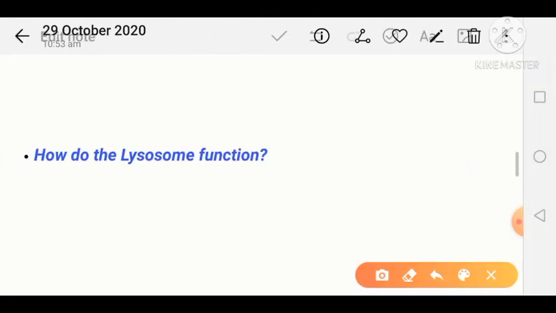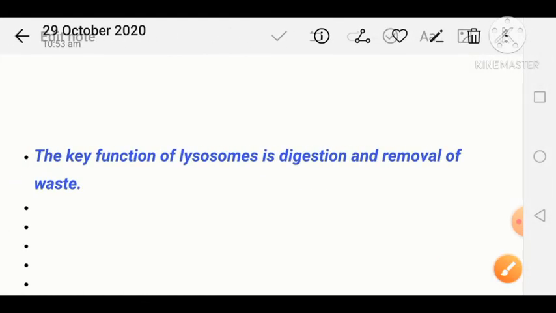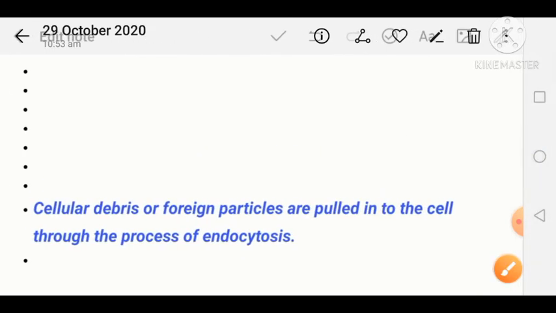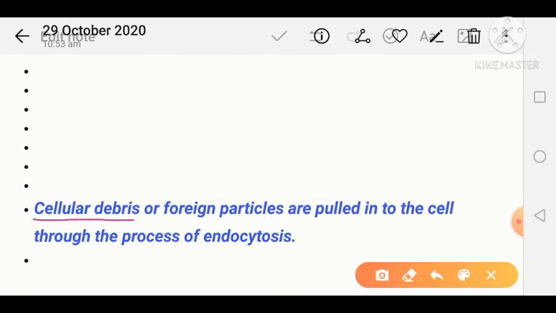Now we'll discuss some other functions of the lysosome. Lysosomes play an important role in cell digestion and removal of waste material. Cellular debris or foreign particles are pulled into the cell through the process of endocytosis. Now try to understand endocytosis. Endo means taking inside, and cytosis involves the cytoplasm taking material inside the cell.